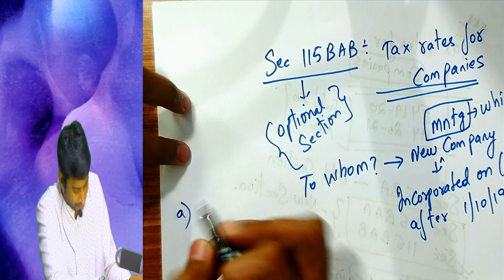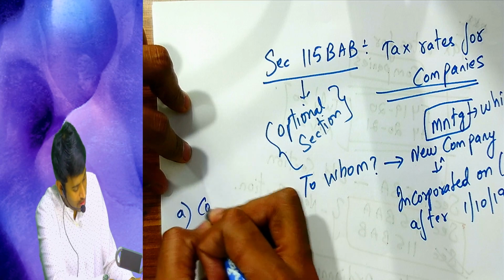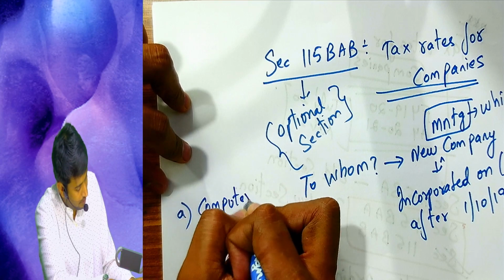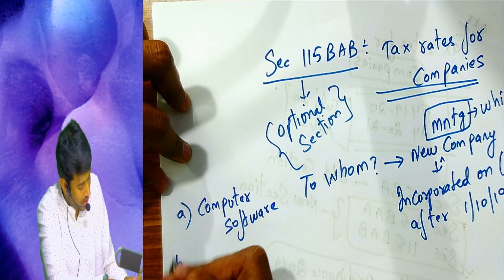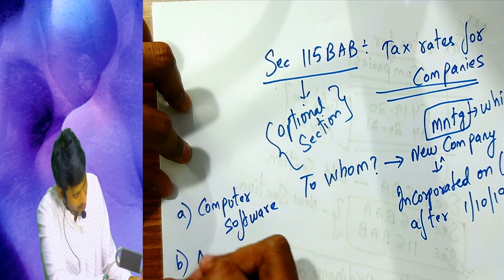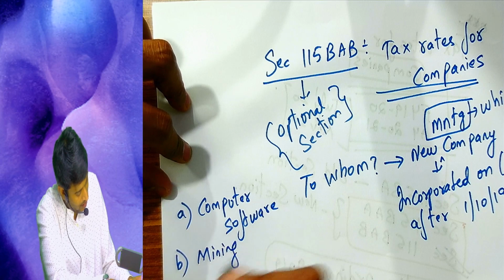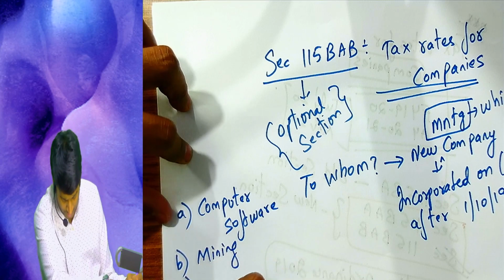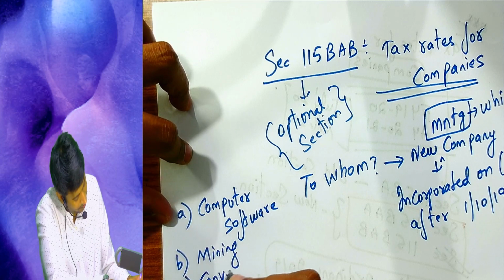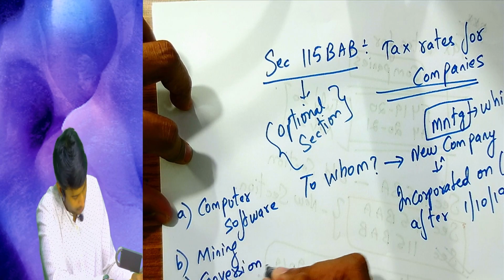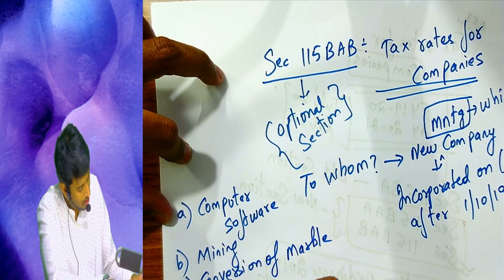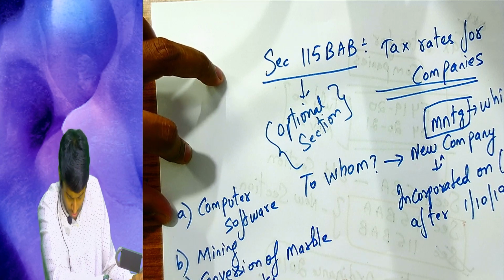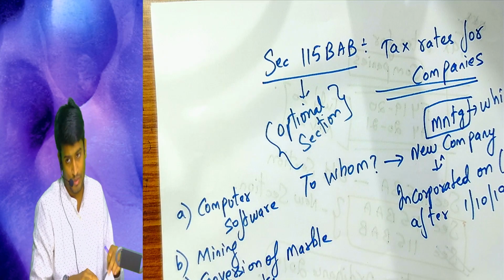Number 1, computer software. Number 2, mining. Number 3, conversion of marble blocks or similar items.